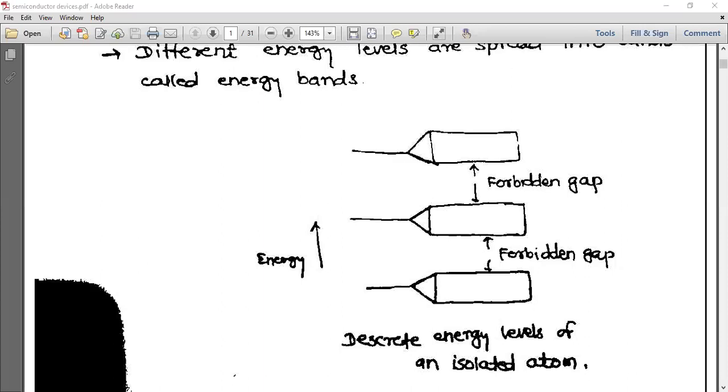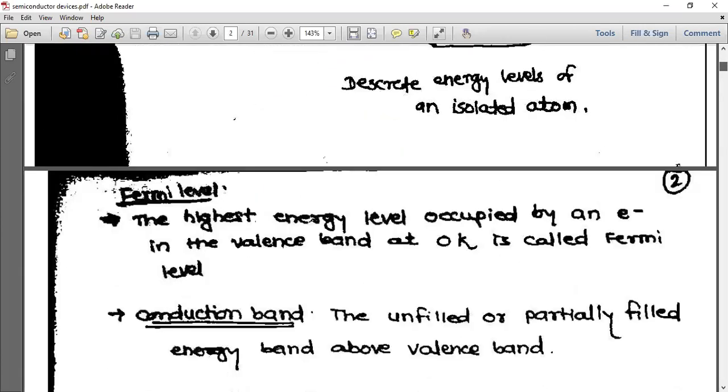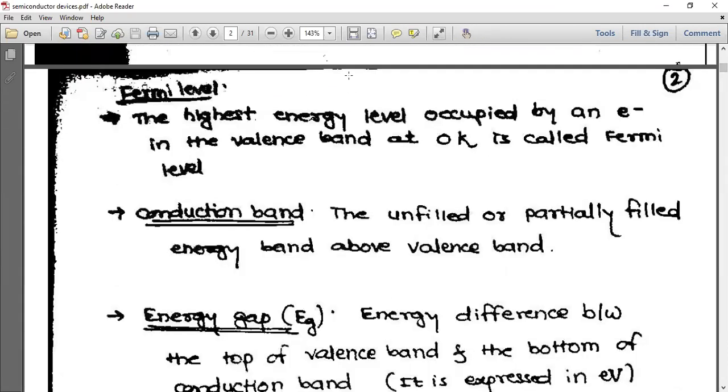Now, next one. What is Fermi level? The highest energy level occupied by an electron in the valence band at 0 Kelvin is called Fermi level.